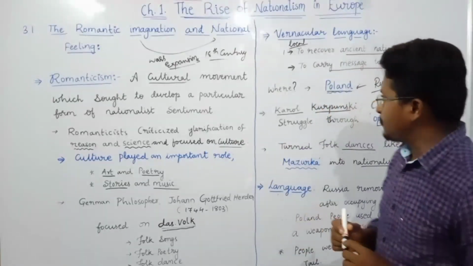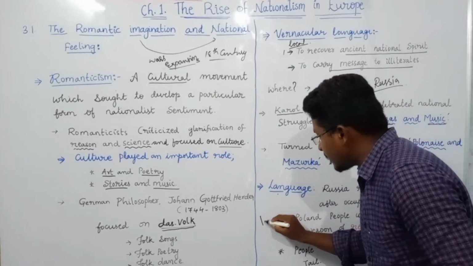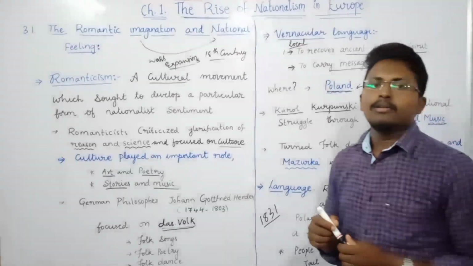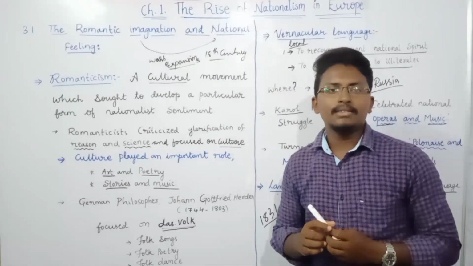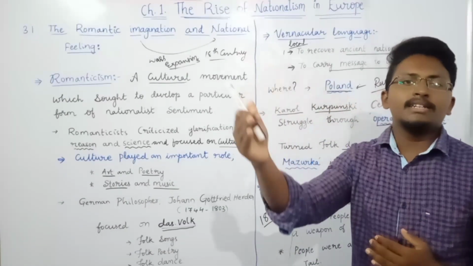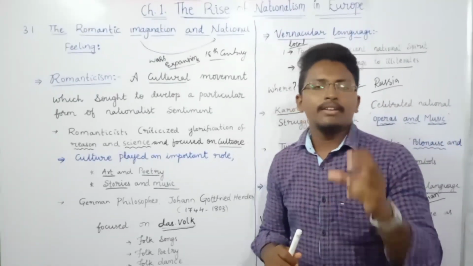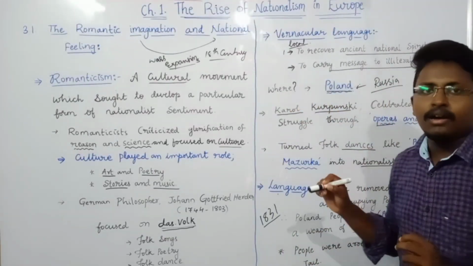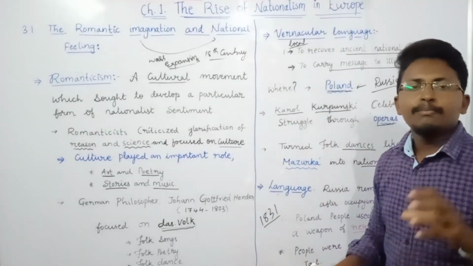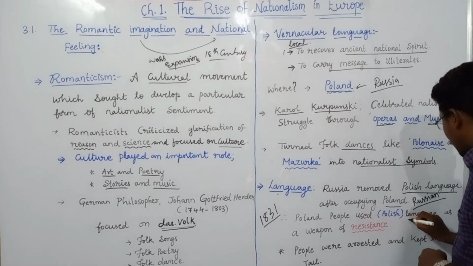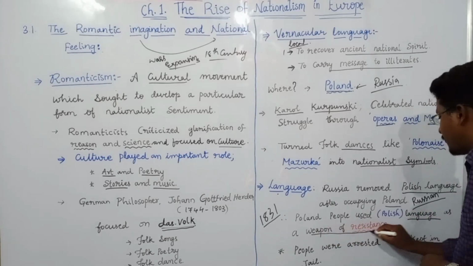Then in the year 1831, these Polish people did a revolution against Russia. But they were not successful in fighting against Russia. Even after that, the people of Poland started using the Polish language as a weapon of resistance.